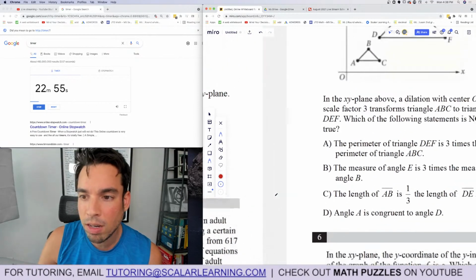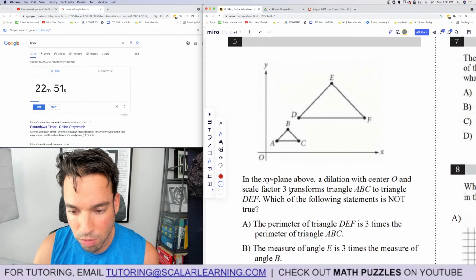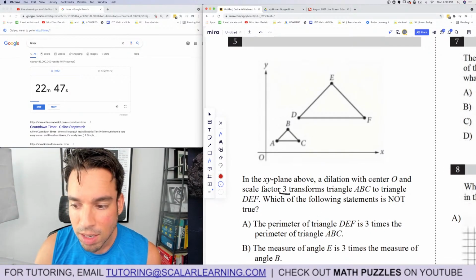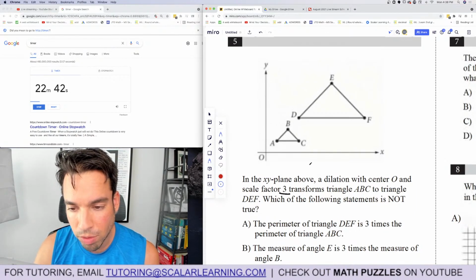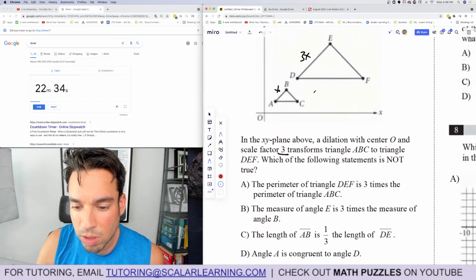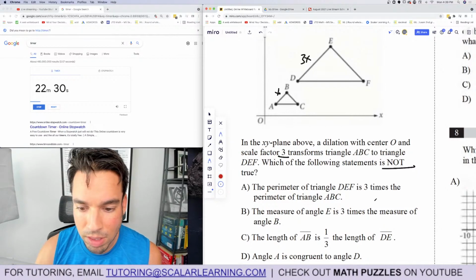Boom, done. Number 5. In the xy plane above, a dilation with center O and scale factor 3 transforms triangle ABC to triangle DEF. Which of the following statements is not true? So basically, if it's a scale factor of 3, that means if this length is x, this length is 3x, so on and so forth. So it's 3 times every length. The perimeter of triangle DEF is, oh, by the way, which of the following is not true? DEF is 3 times the perimeter.